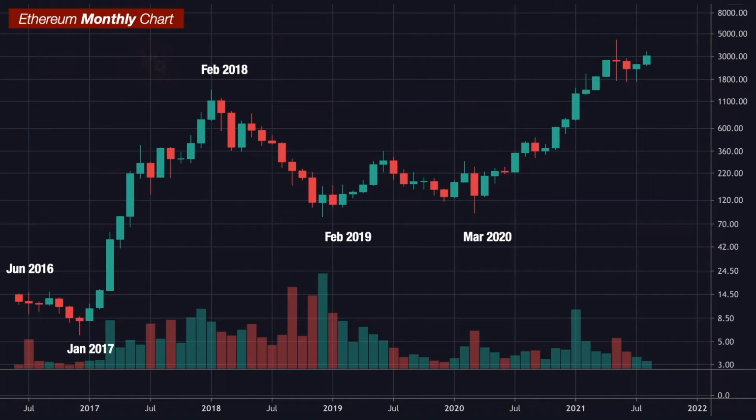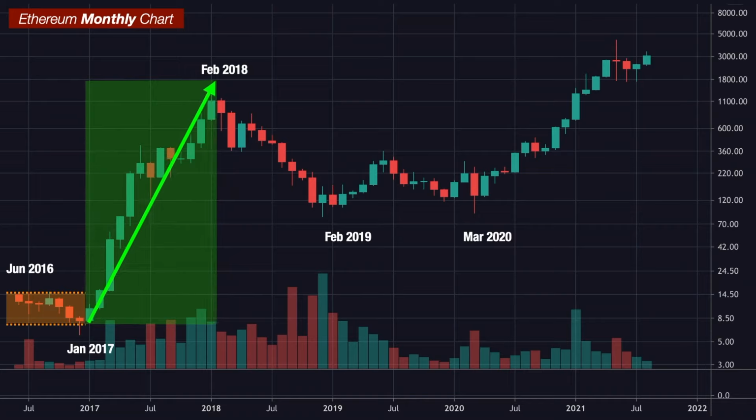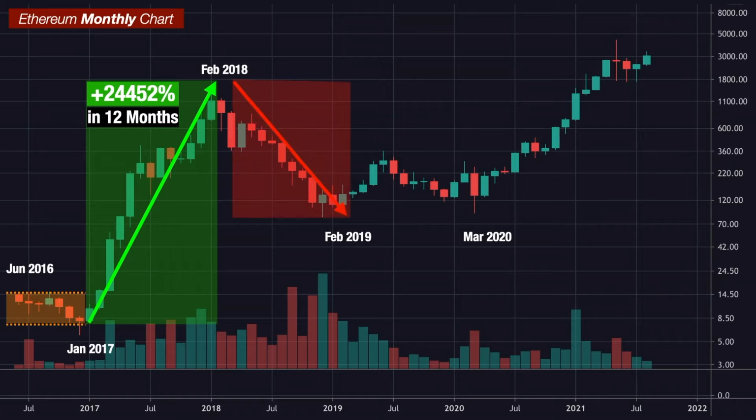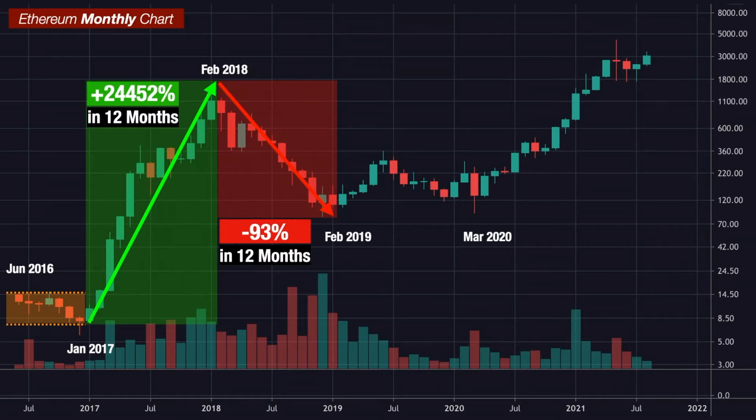As we can see on this chart, since the inception back in 2016, Ethereum had a 7-month consolidation from June 2016 to January 2017. And then it entered this massive 12-month bull run, going from $5 all the way to $1,400. That was a mind-blowing almost 25,000% return within a year. This was one of the only Ethereum bull markets that we've ever had so far. Then in February 2018, Ethereum entered a bear market. The whole bear market lasted about 12 months and Ethereum went down more than 90%.